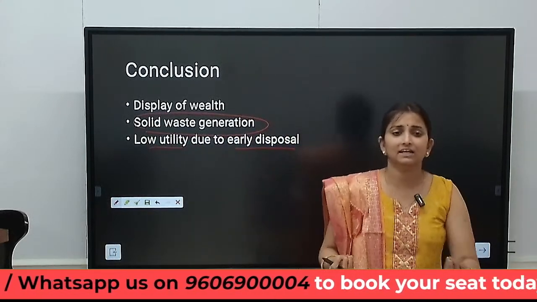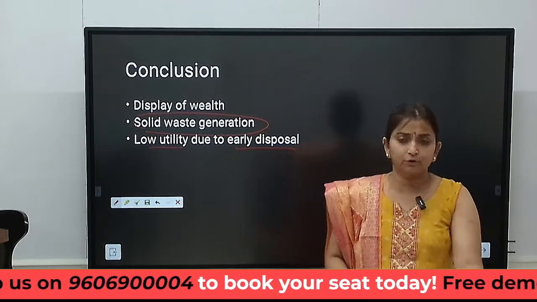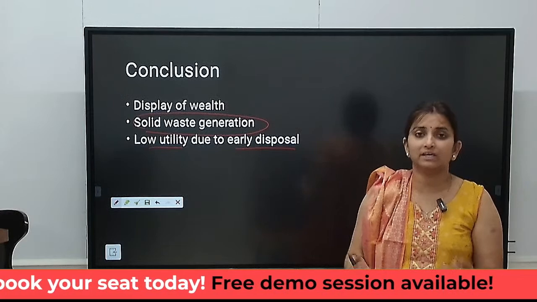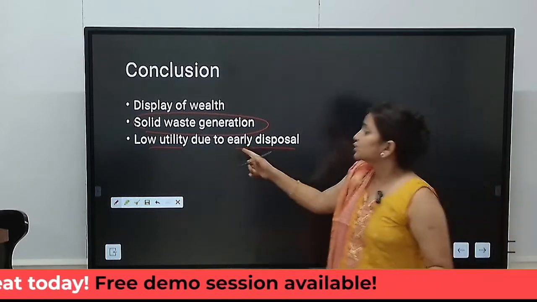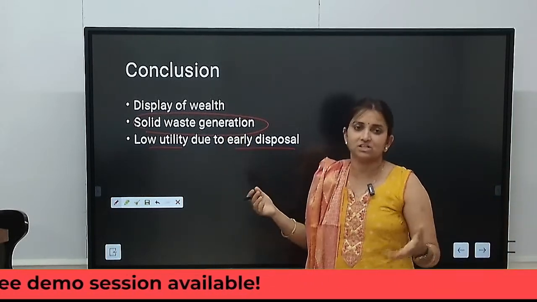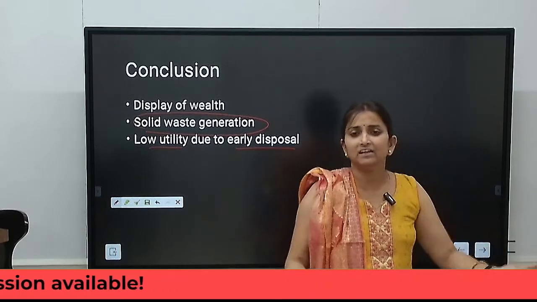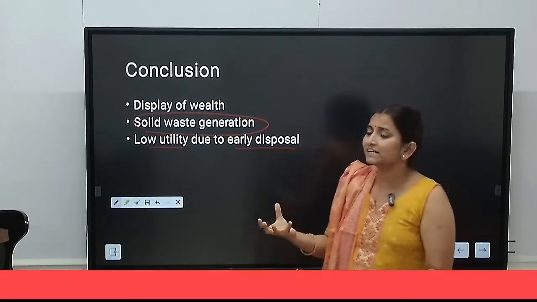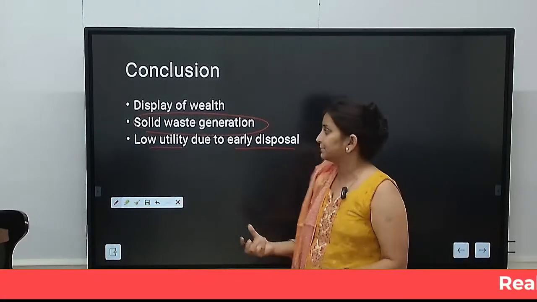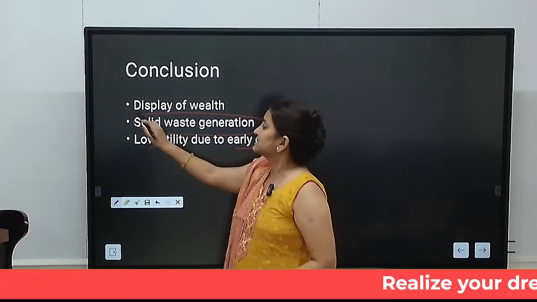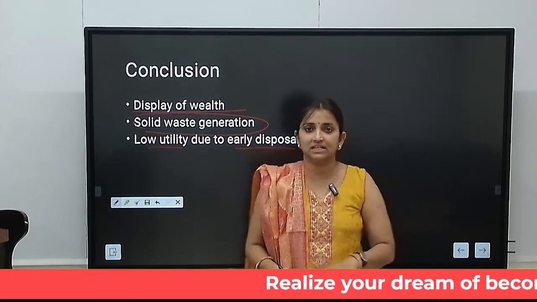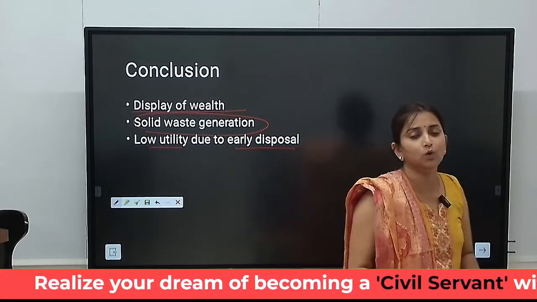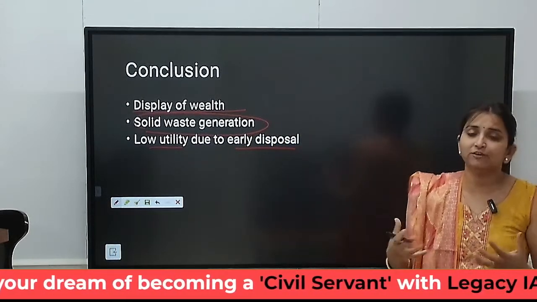These are vehicles, right? There can be certain other smaller objects, for example phones. Let's say there are certain problems, such as the screen display not working, and it is thrown away. So it is also leading to solid waste generation. People own 10 to 12 shoes, 4 to 5 watches, and the utility of those objects decreases. And as we discussed, the display of wealth has become the status symbol. So these are certain negative consequences of the culture of consumption.